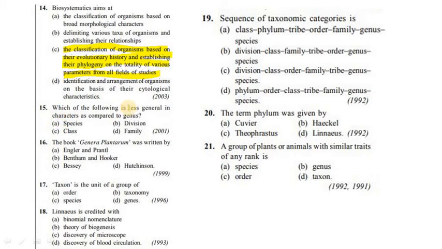Which of the following is less general in characteristics as compared to genus? A, species, B, division, C, family, C, class, and D, family. Our answer is A, species.